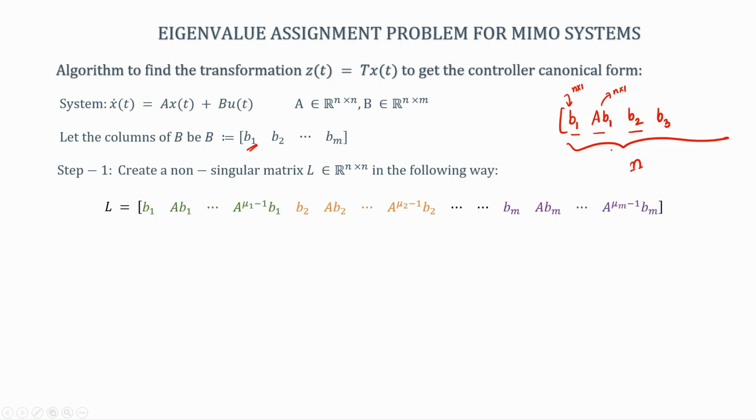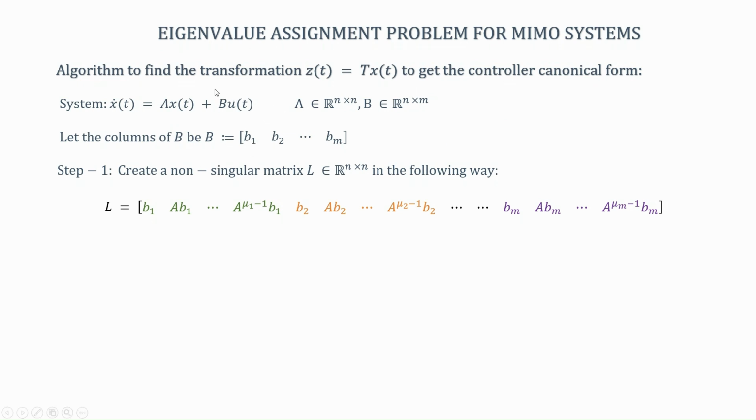Okay. So, remember, controller canonical form is only applicable when we are dealing with a controllable system. So, since the system to start off with is controllable, the rank of the controllability matrix must come out to be n, which also means that you will always be able to find out these vectors such that this matrix that you are forming will have a rank n. You will always be able to do that. If you are not able to do that, that means the system A, B to start off with is not controllable.